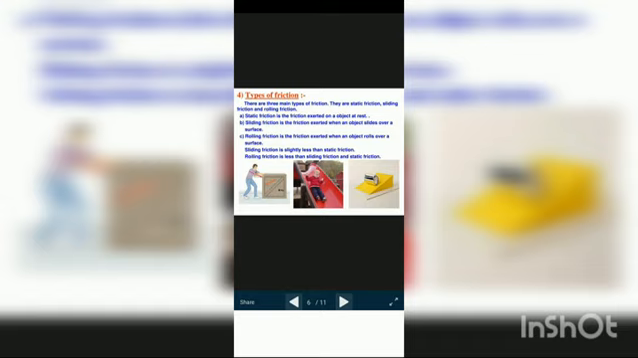Sometimes we slip when we step on a banana peel also, you know that. So why is it difficult to walk on a smooth surface? Because the banana peel is very smooth, isn't it, children? So this is also due to friction. Friction is not possible on smooth surfaces, isn't it? Yes.